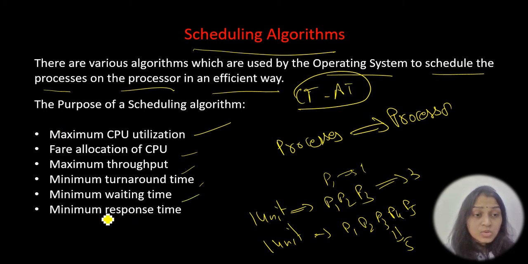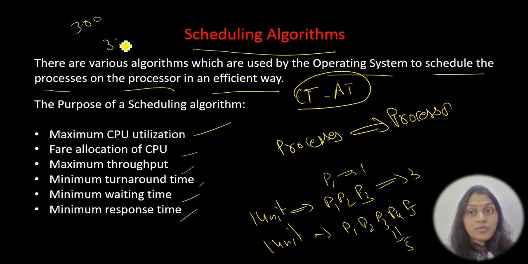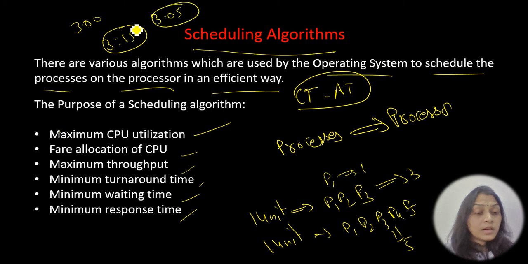Minimum waiting time should also be there. Try to concentrate on minimum waiting time. If waiting time is less, obviously you will feel happy, I will feel happy, right? Then minimum response time. Response time should also be minimum. Suppose I asked you to attend the class at 3 o'clock. If you attend at 3:15, I feel very bad, because 15 minutes is wasted. So try to come at least at 3:05. This is a minimum response time. If I said 3 o'clock and you respond at 3:05, it's okay. Rather than 3:15, 3:05 is better, right? So that is the minimum response time.